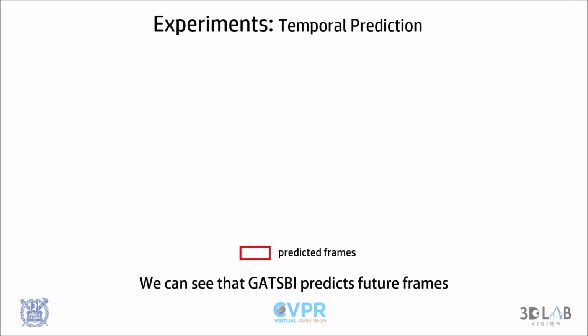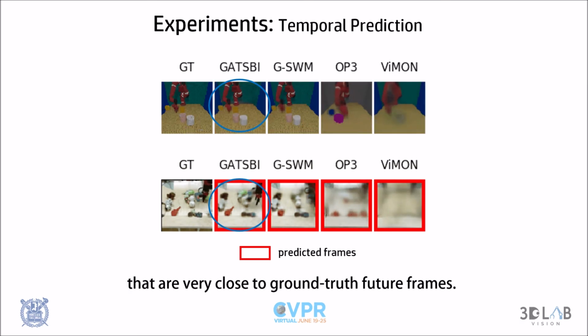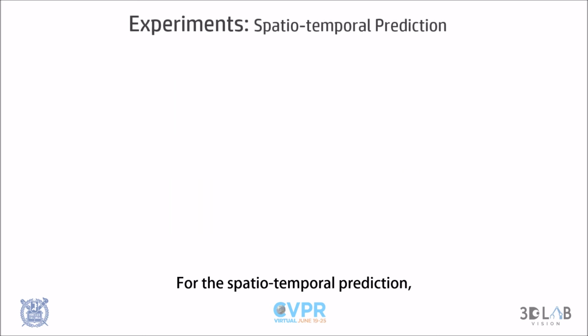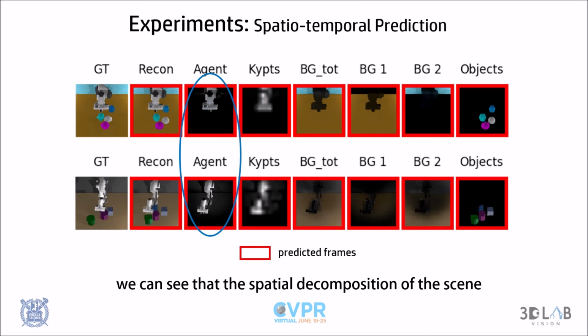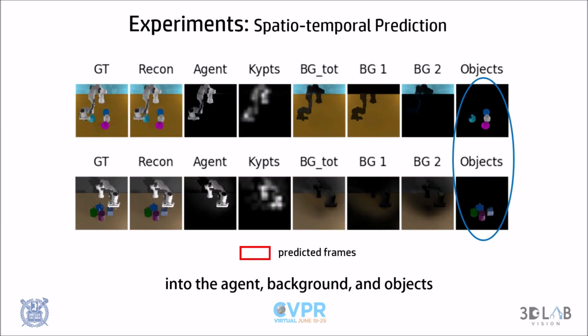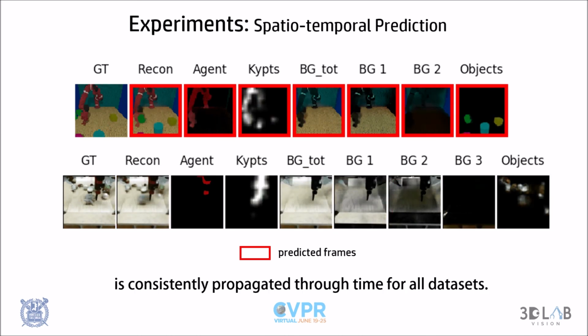We can see that GATSBI predicts future frames that are very close to ground truth future frames. For the spatio-temporal prediction, we can see that the spatial decomposition of the scene into the agent, background, and objects is consistently propagated through time for all datasets.